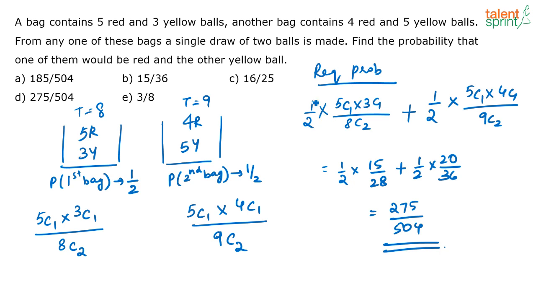Yeah, why is 1 by 2 multiplied? See, 1 by 2 is multiplied because first thing, you have 2 bags, correct? You have to select one bag and then pick the balls, correct? So you have 2 cases. First case is where I am selecting the first bag and picking 2 balls from it. Or I am selecting the second bag and picking 2 balls from it. So this is the first case, correct? I select the first bag, and that is multiplication, correct? And I select the required balls. Or means plus, correct? Or I select the second bag and I select the 2 balls.